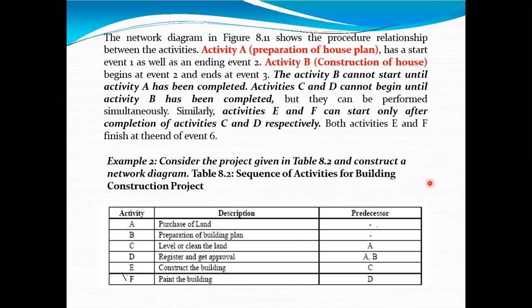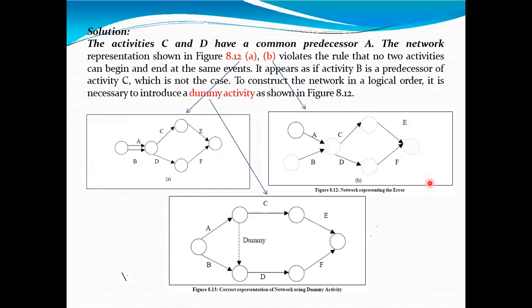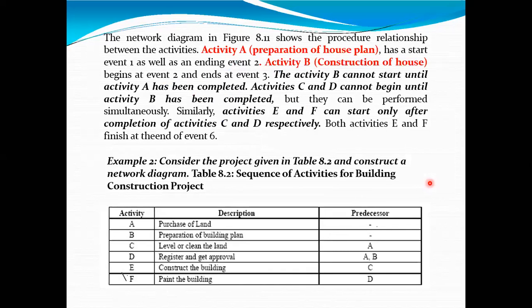Construct the building: for constructing the building, register and approval should be there, and clean and leveling of the land is required. And for painting the building, construction should be completed. If these are the activities, then what is the diagram? So many diagrams can be there. Solution: activity C and D have common predecessors, A and B.